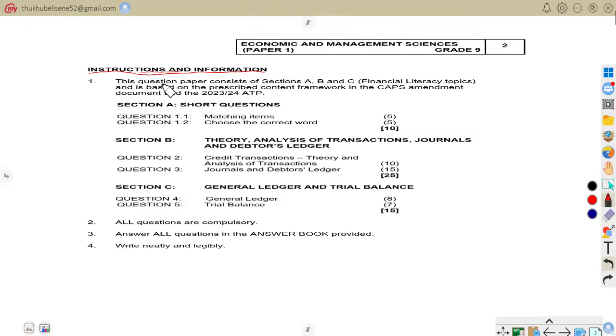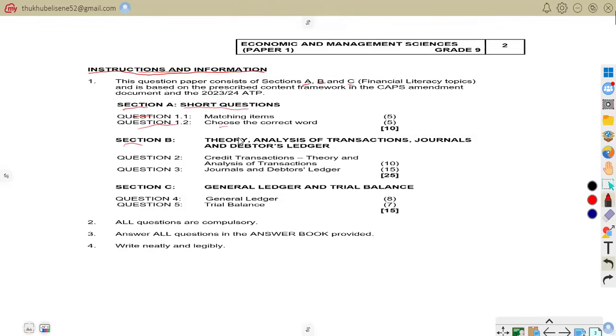Like they are saying, this question paper consists of sections A, B, C. These are financial literacy topics and are based on the prescribed content framework in the CAPS amendment document and 2023-2024 ATP. Section A are short questions. That is question 1.1, matching items, and question 1.2 is choosing the correct word.